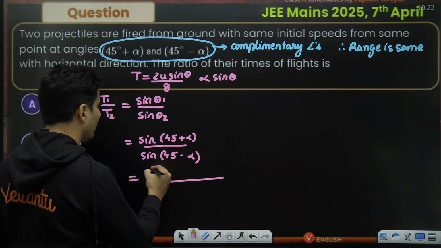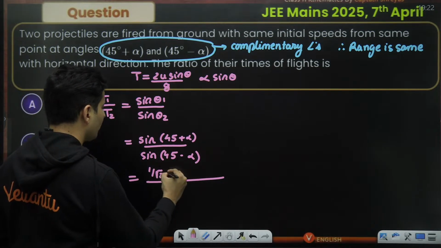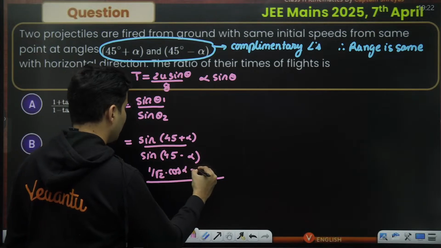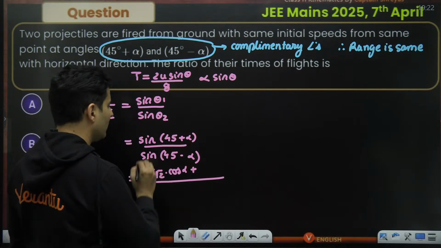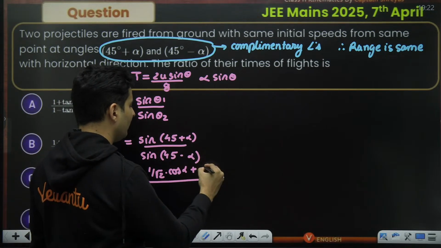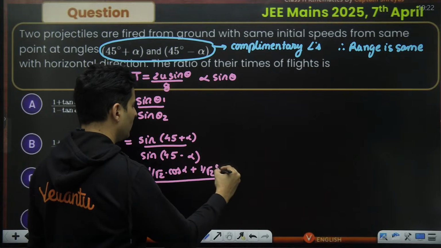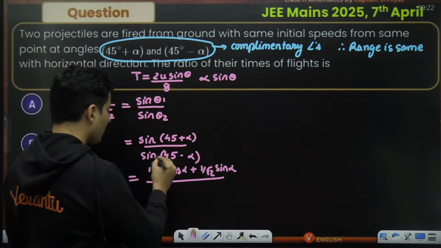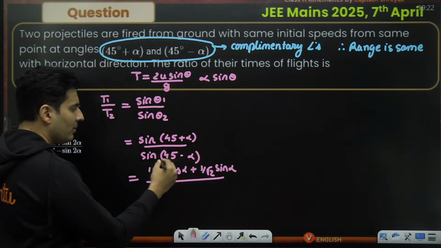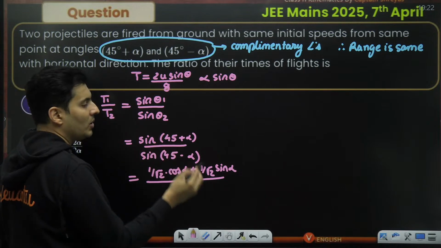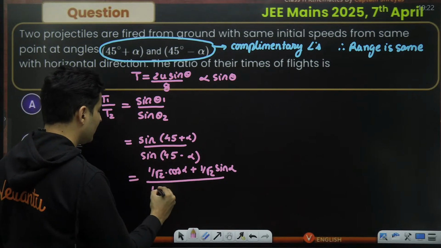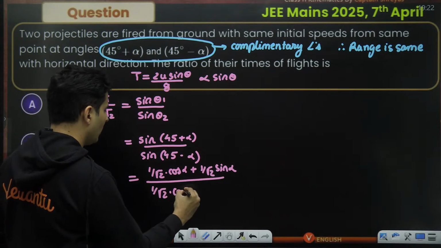So it will be sine 45, which is 1 by root 2 into cos of alpha plus means plus only, cos of 45, which is also 1 by root 2 into sine of alpha. Same thing here. Sine of a minus b, sine a cos b minus cos a sine b. So sine 45 is again 1 by root 2 into cos of alpha.